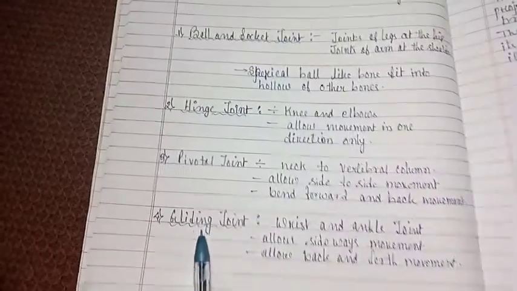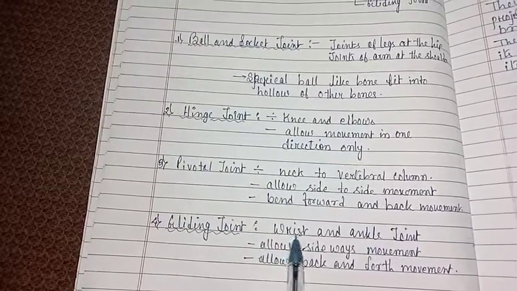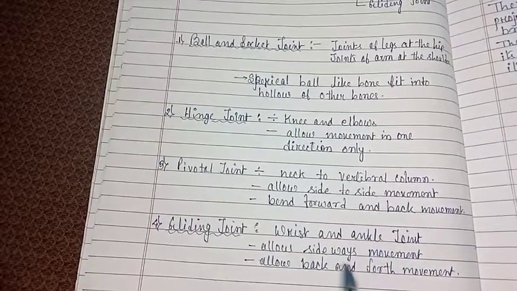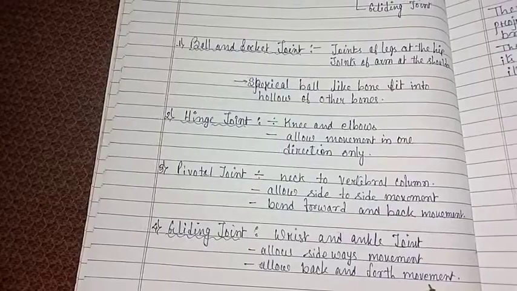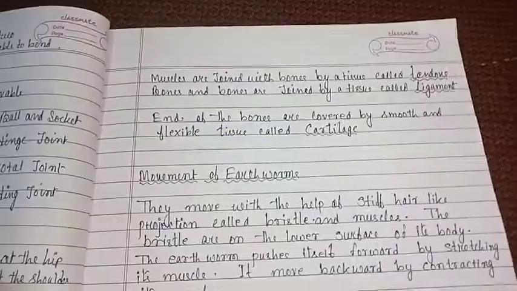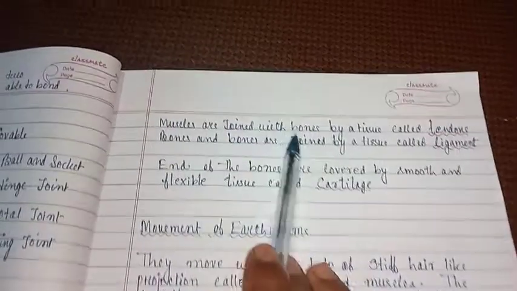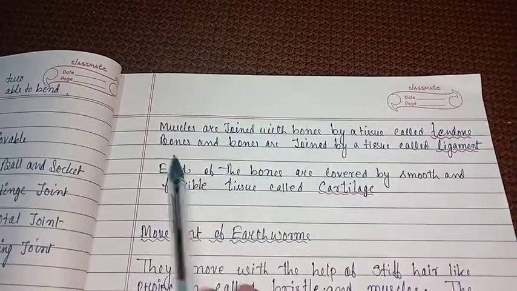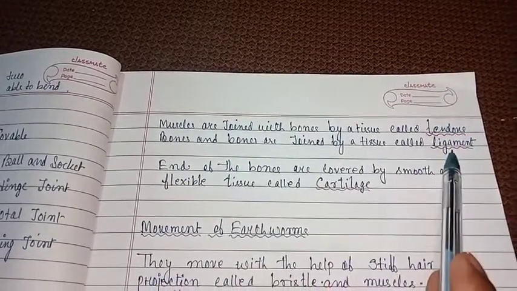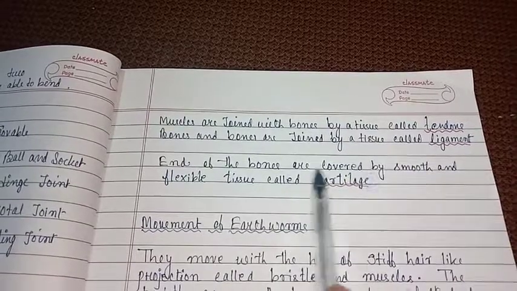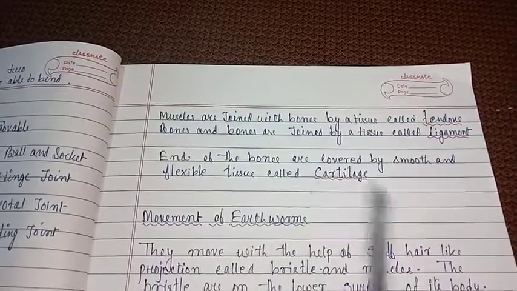Next, the gliding joint, the wrist and ankle joint, allows sideways movement and back and forth movement. Next, muscles are joined with bones by tissue called tendons. Bones and bones are joined by tissue called ligaments, and the ends of the bones are covered by smooth and flexible tissue called cartilage.